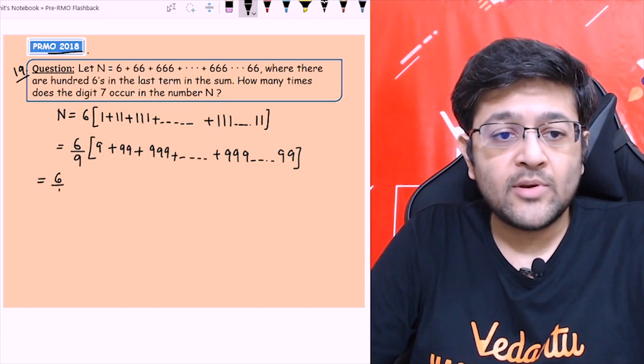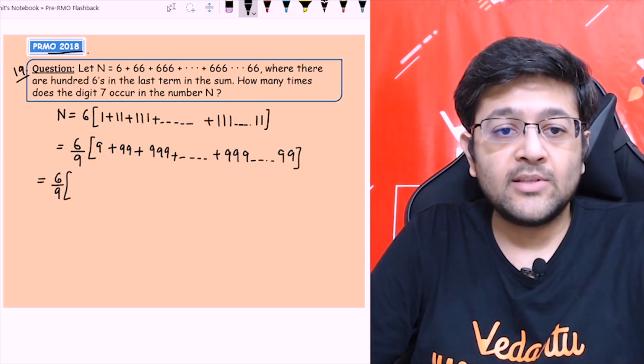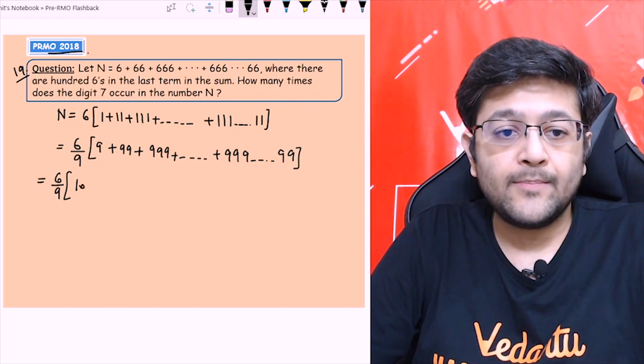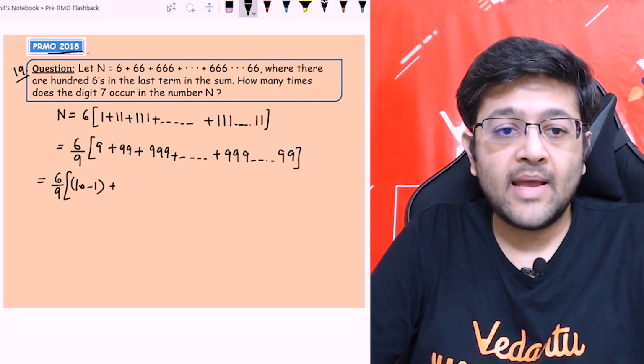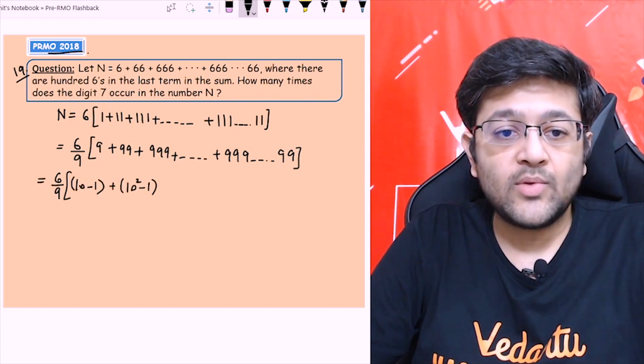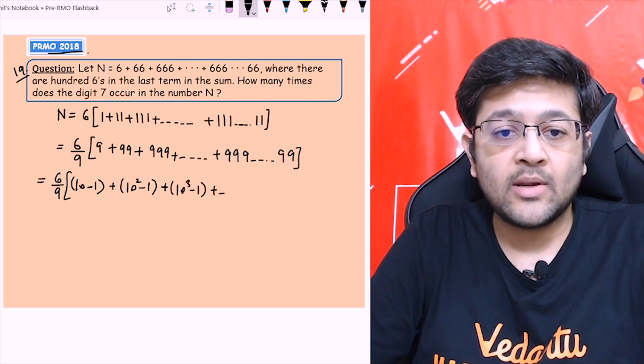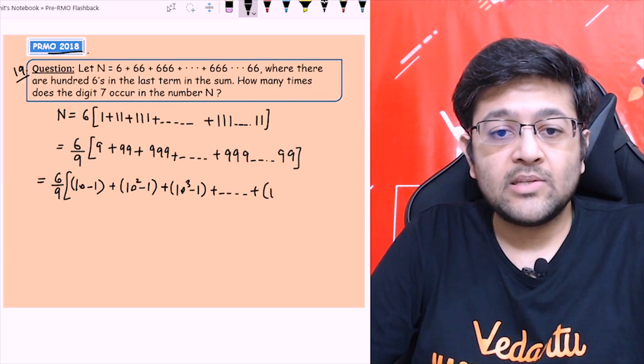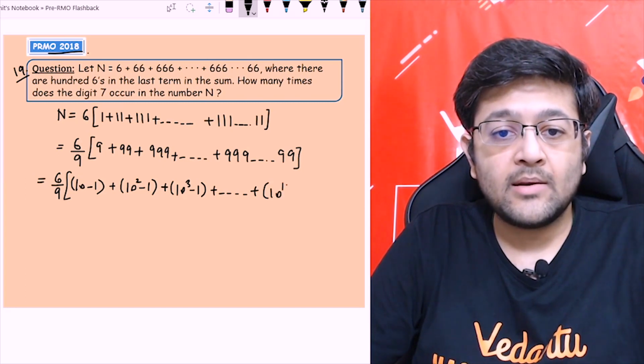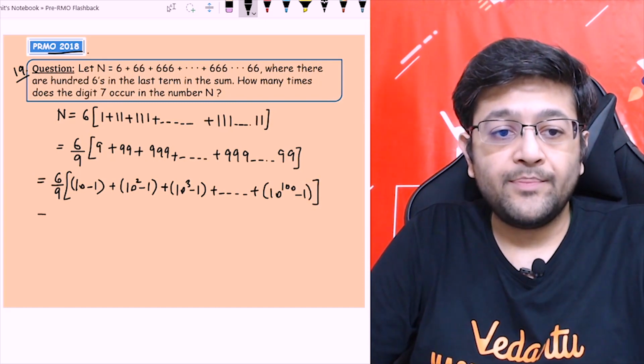So in these types of questions, we have 6 by 9. Now the first 9 you can write as 10 minus 1, the next term as 10 square minus 1, and the next one as 10 cube minus 1, and so on. I think you are getting the idea now. The last term will be 10 power 100 minus 1, right? So there are 100 terms like this, children, so what will happen?